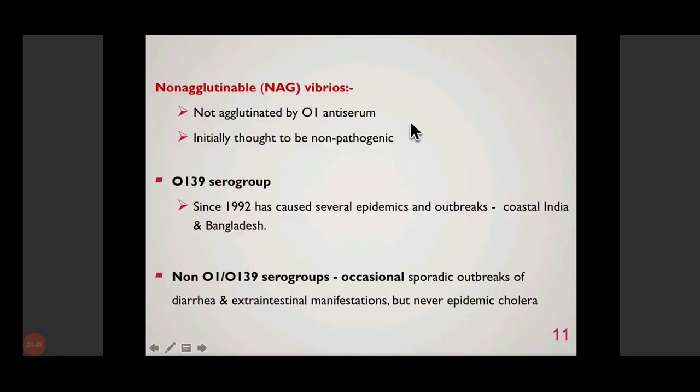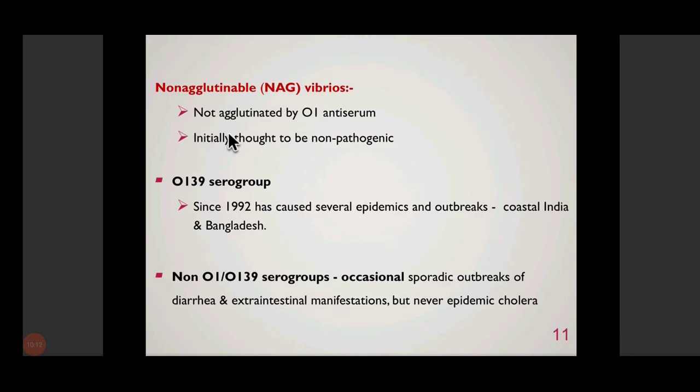Alright. So coming to serogroups other than O1. These serogroups were initially considered to be non-agglutinable vibrios or NAG vibrios. They were called so because they were not agglutinated by O1 antiserum. It was initially thought that they are non-pathogenic.